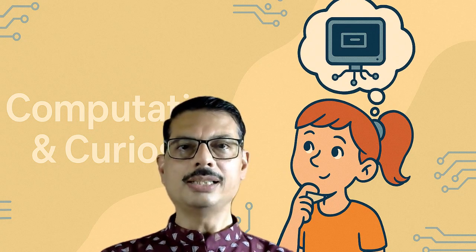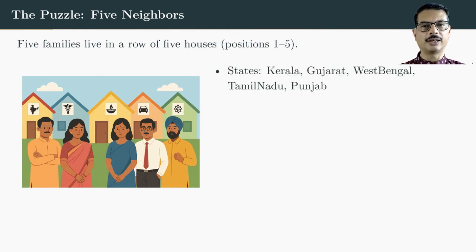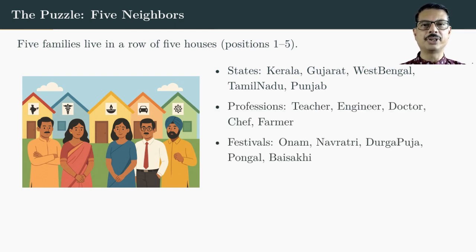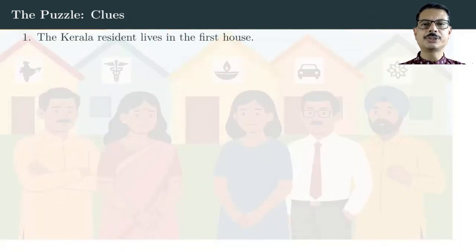We will take a puzzle and see how different it feels to solve it in imperative style versus the logic programming style. Here is a puzzle for you. Imagine five families live in five houses in a row. Each family is from a different state: Kerala, Gujarat, West Bengal, Tamil Nadu, and Punjab. Each has a different profession. They celebrate different festivals and prefer a different vehicle. Your challenge is, can you figure out exactly who lives where, what they do, what festival they celebrate, and what vehicle they own? Does it sound simple? Wait till you see the clues.